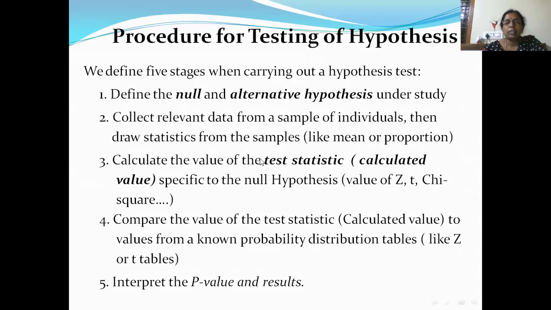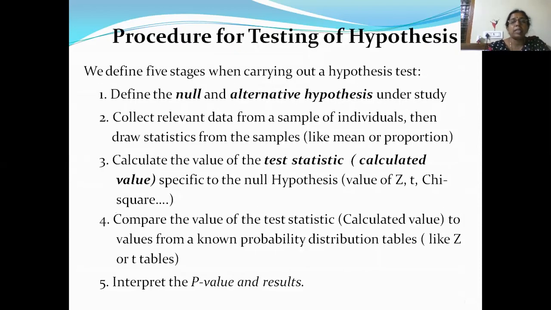Then after calculating this test statistic, you have to compare this test statistic with the table value. So compare the value of the test statistic to values from known probability distribution tables. These are called table values, like you have normal tables, Z tables, or T tables. Then the fifth step is, after comparison, you have to interpret it. If the calculated value is greater than the table value, you will reject H0. If the calculated value is less than the table value, then you will accept H0. So those conclusions we will be writing after this comparison.